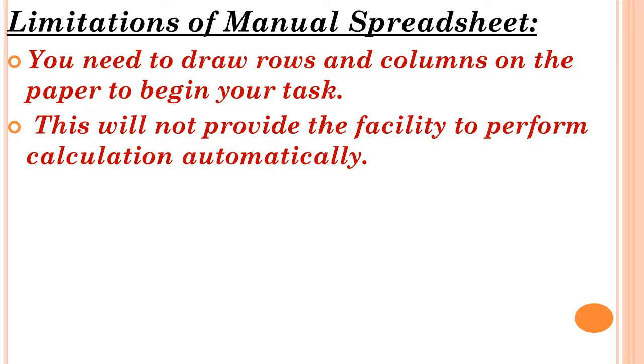In the electronic spreadsheet, in a computer, if you type a formula, then based on that formula it will automatically calculate and display the value. But in a manual spreadsheet, you need to take each and every value and calculate, right? Next, it is time consuming. Yes, a manual spreadsheet is time consuming. Why? Because you need to draw rows and columns, you need to write and you need to calculate everything. For everything it will take more time.